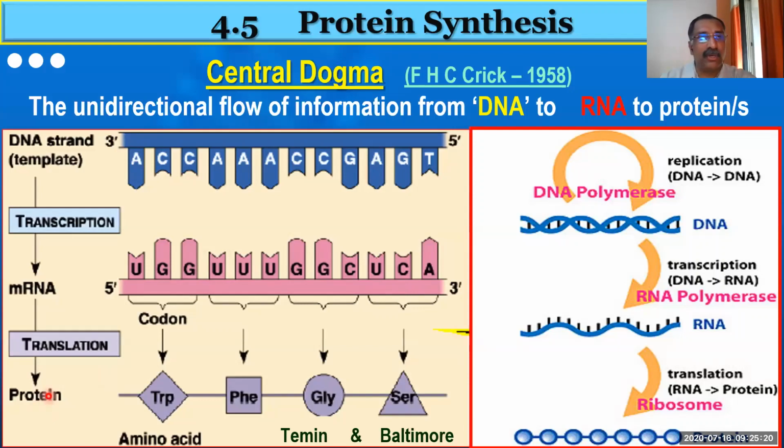Protein will be synthesized. So from the DNA, messenger RNA is synthesized by transcription. And from the messenger RNA, according to the message written over here, a translation takes place, and using amino acids, protein is synthesized. This is the central dogma of protein synthesis. You got it? This is the central dogma. Is it clear to you, Vishal, now?